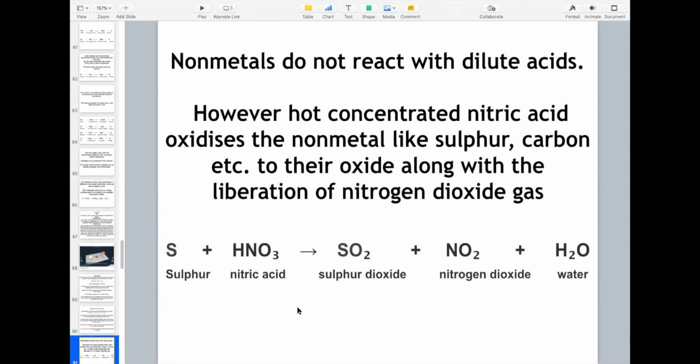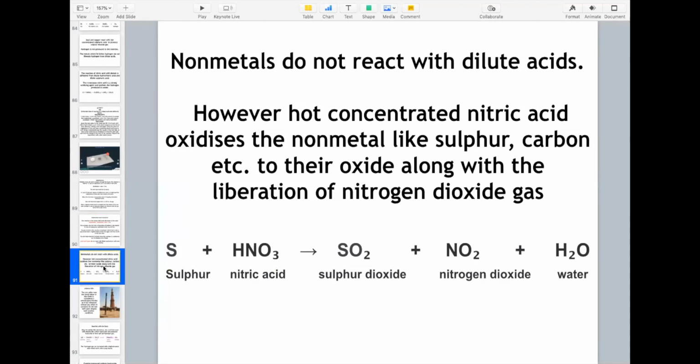Let us move further. So now let us talk about the nonmetals. Nonmetals do not react with dilute acids. However, hot concentrated nitric acid oxidizes the nonmetals like sulfur and carbon to their oxide, along with the liberation of nitrogen dioxide gas. So here is the example, sulfur when it is treated with nitric acid, what is formed? Sulfur dioxide, nitrogen dioxide as well as water is formed. So this is all about the nonmetals reacting with acids.